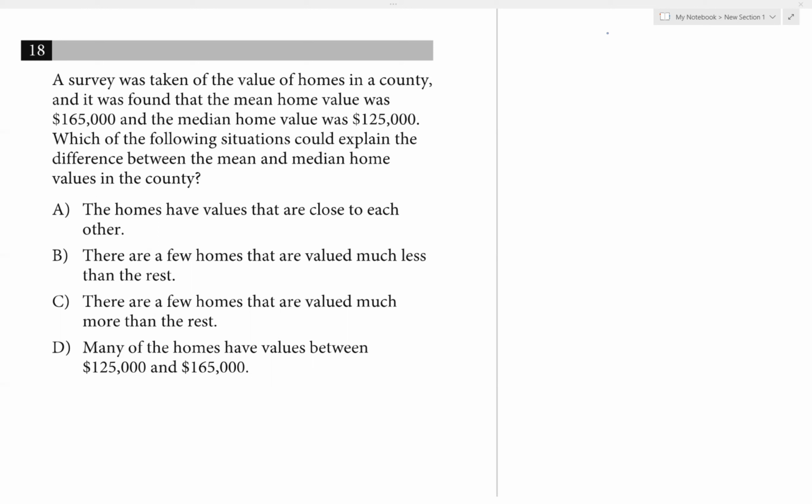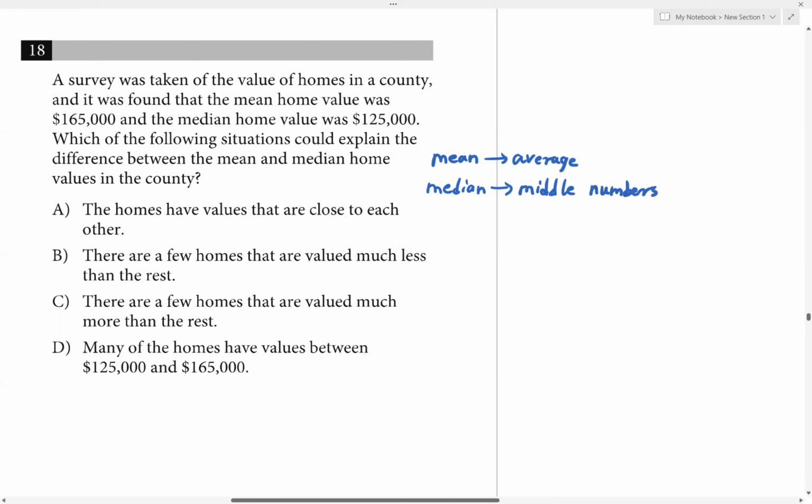Well, what's the mean? The mean is the average, right? So pretty much we add up all the houses, the total value, divided by however many houses we have. That will be the mean. And then the median is the middle number. So we put all the values in order from least to greatest. The number in the middle, that'll be the median, right?